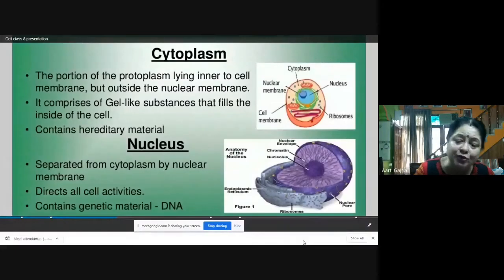And the chromosome consists of DNA, deoxyribonucleic acid. And the nucleus is the controlling organelle of the cell. All cell functions are controlled by the nucleus. So the nucleus is the controlling authority. It is directing all the activities of the cell.